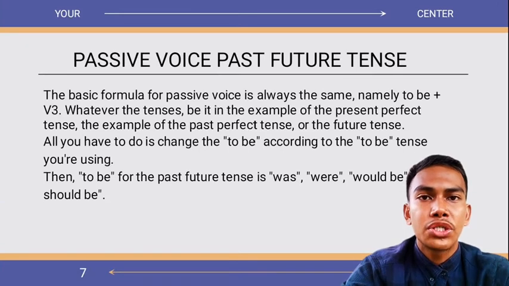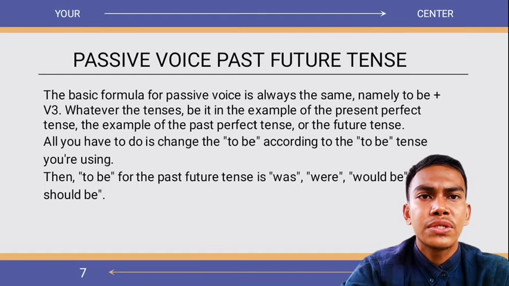Next, passive voice formula in past future. Understanding formula and example of past future tense sentence and their meanings. The basic formula for passive voice is always the same, namely to be plus verb 3, whatever the tenses, whether it is the example of the present perfect tense, the example of the past perfect tense, or the future tense.